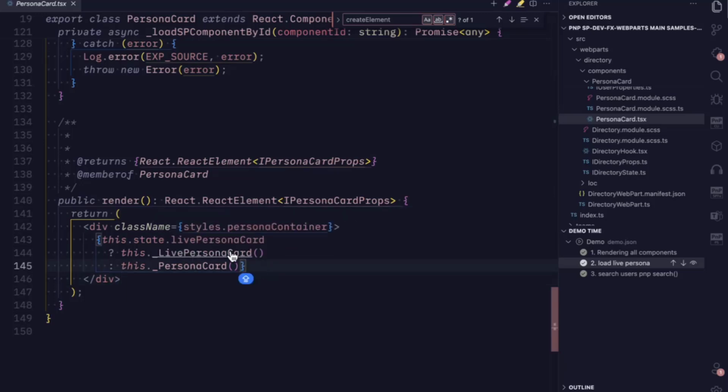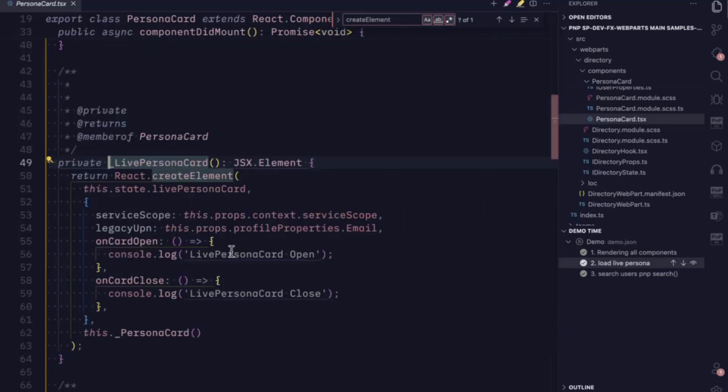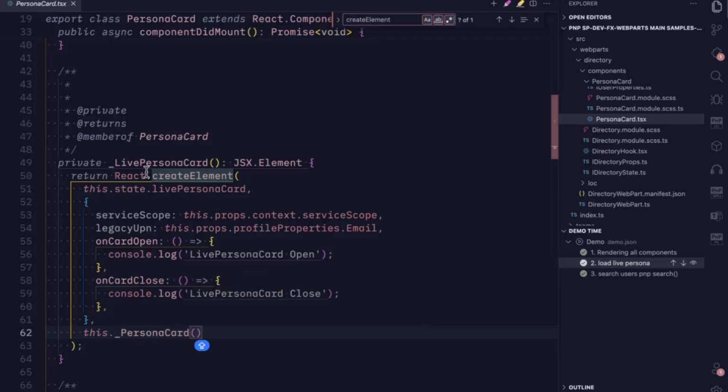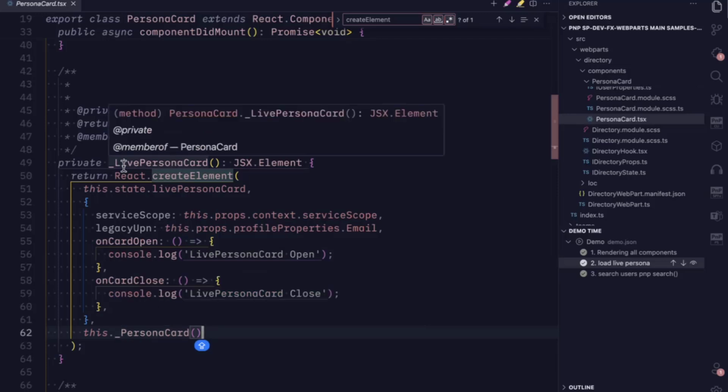So let's see what we have in the live persona card. It returns the JSX element. We pass the live persona card itself and some other properties, including service scope, legacy, UPN, and some callback functions. And we have the children JSX element. Whenever we hover on these basic persona cards, at that time you can see the live persona card getting popped out.